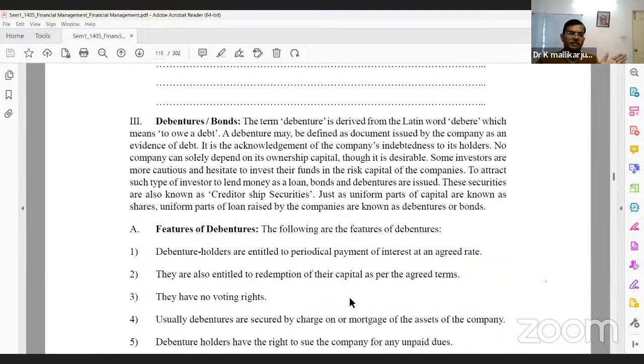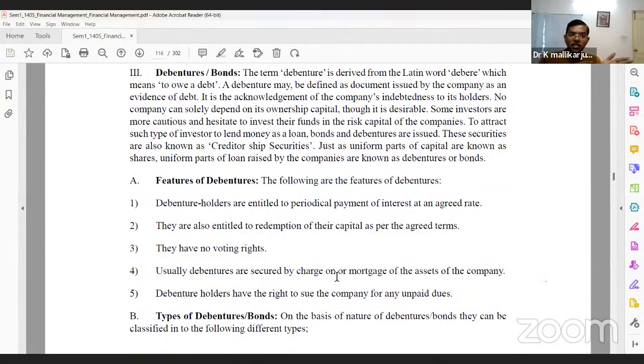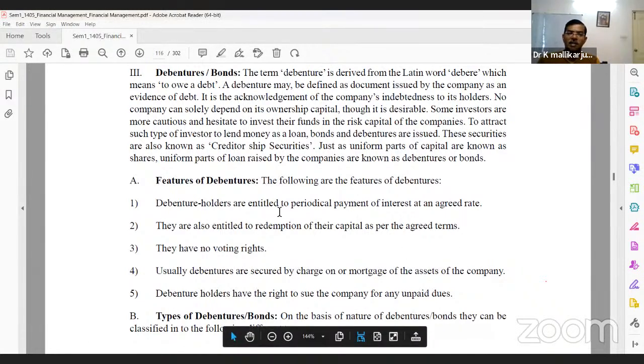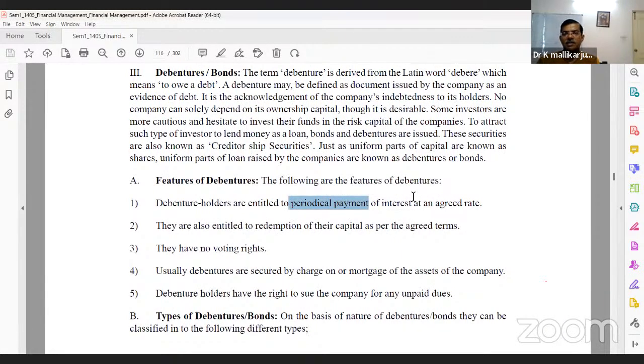They are selling this in papers, right? Here the return is mentioned: 5 years, with 10% interest each year. After 5 years, the company has an obligation to repay the amount, and the interest is also normally paid every 6 months. So debenture holders are entitled to periodic payments, every 6 months or sometimes 1 year, of interest at agreed rates.